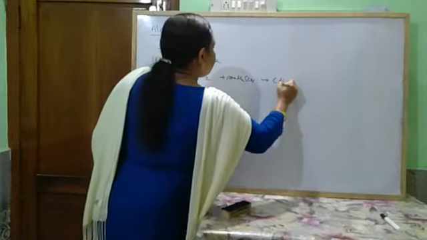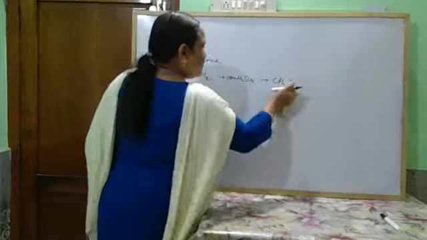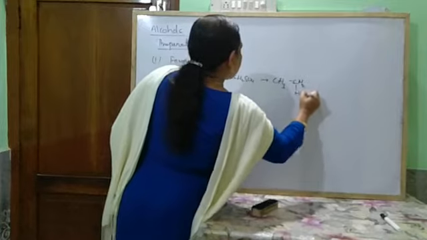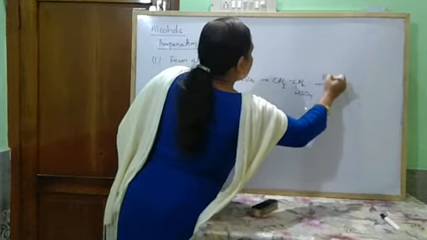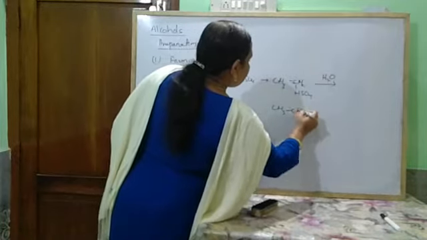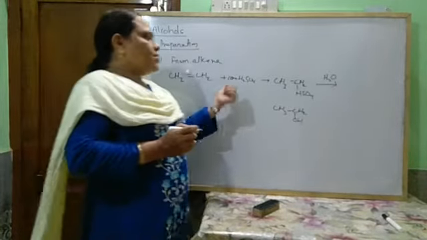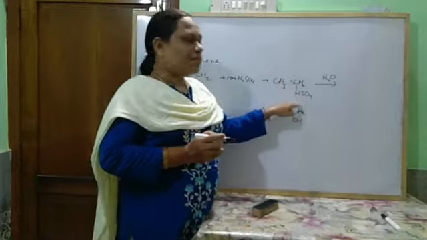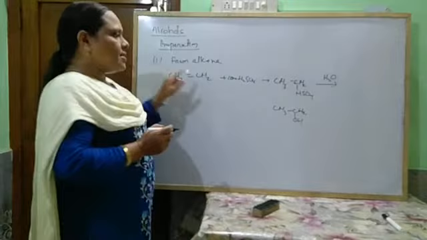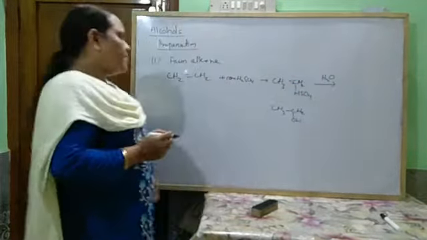It forms CH3CH2HSO4, which on hydration, on reaction with water, forms CH3CH2OH. So ethene reacts with concentrated sulfuric acid to form ethyl hydrogen sulfate, which on treatment with water forms ethanol. Or we can say ethene reacts with dilute acids to form alcohol.